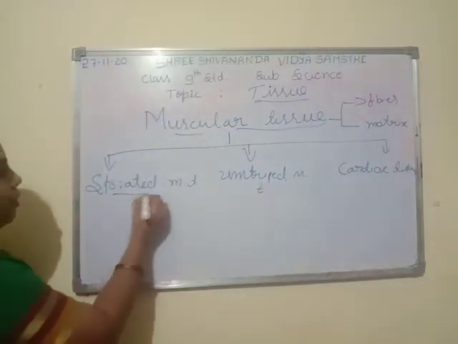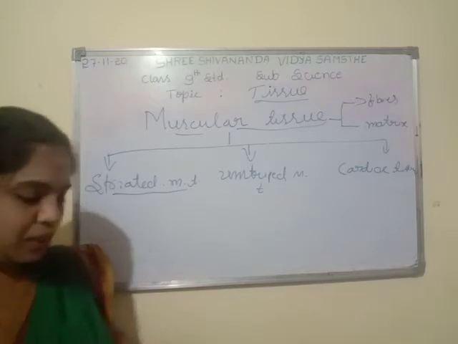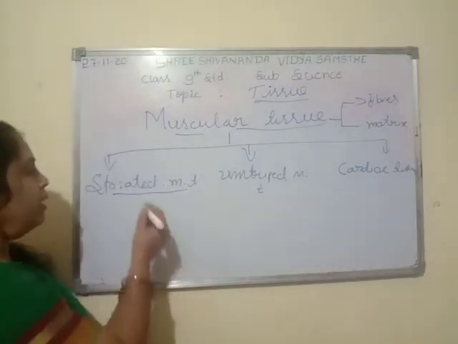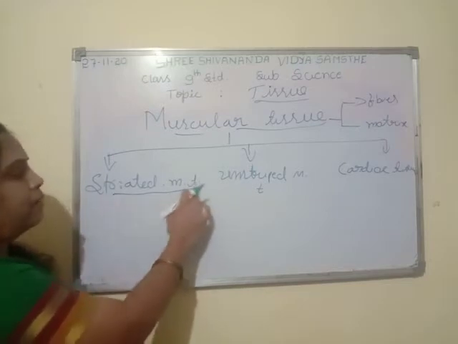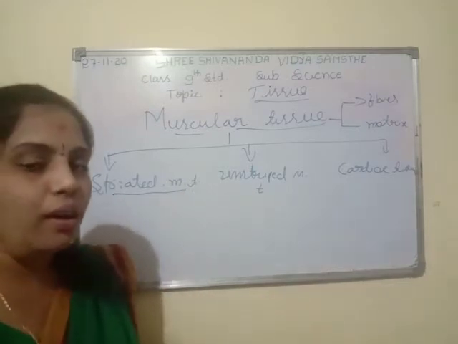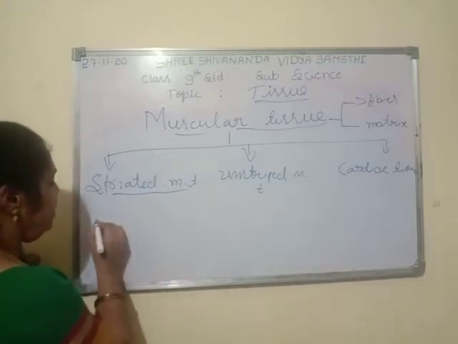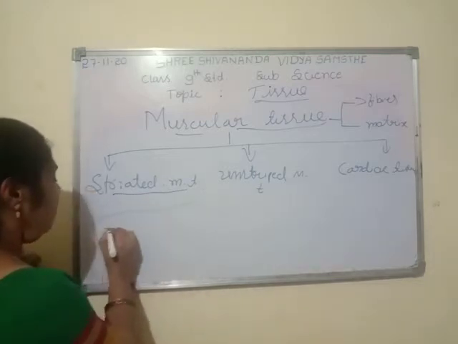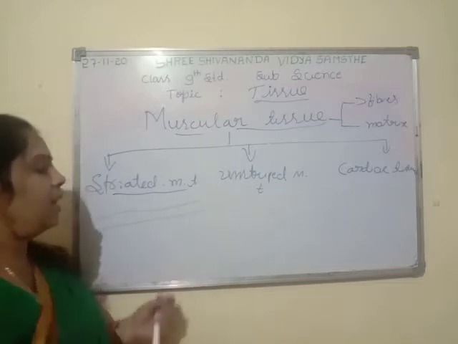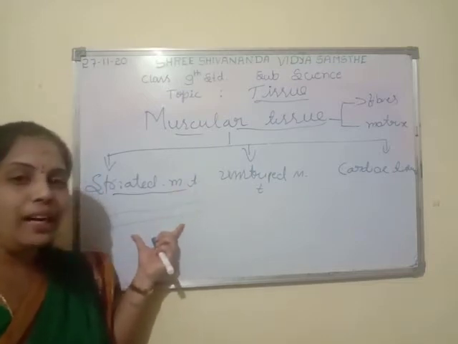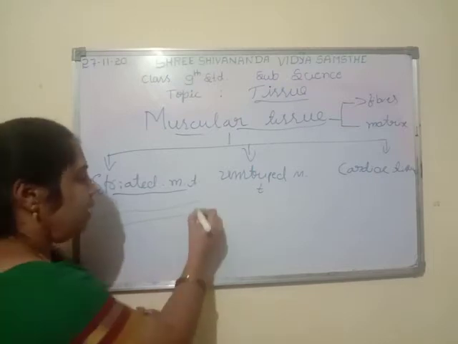The first kind of muscular tissue is striped or striated muscle tissue. The striped muscle tissue cells have an elongated structure. They are like this.